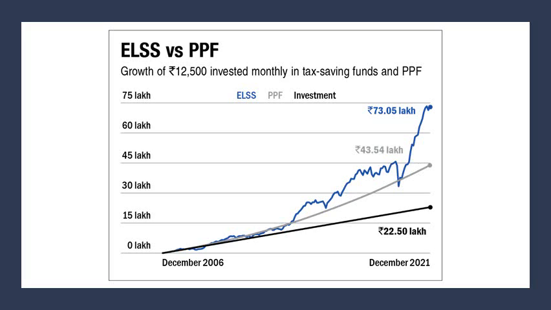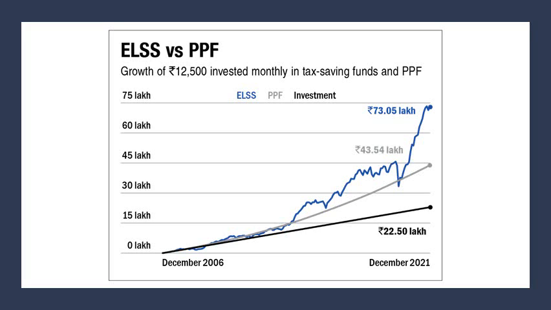So here this graph shows how ELSS is better than PPF. We are comparing the returns from PPF and ELSS over a period of 15 years. To get 1.5 lakhs exemption in section 80C, we should invest at least 12,500 rupees per month, either in ELSS or PPF.